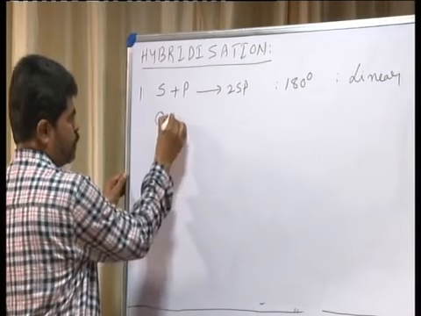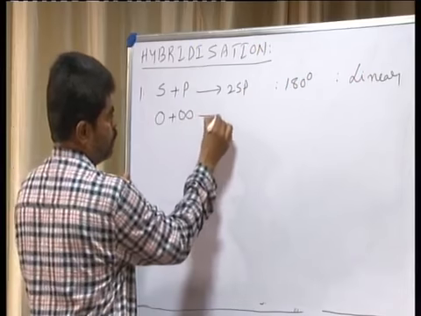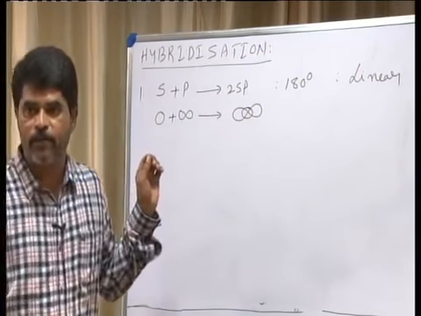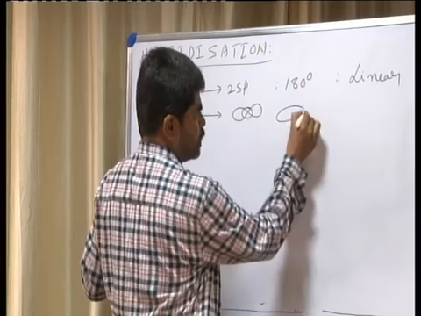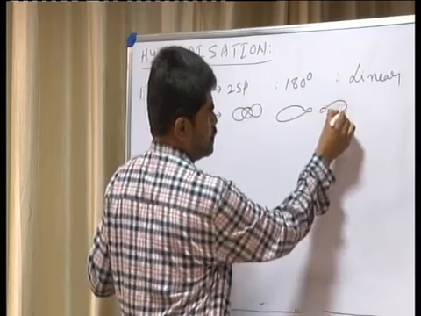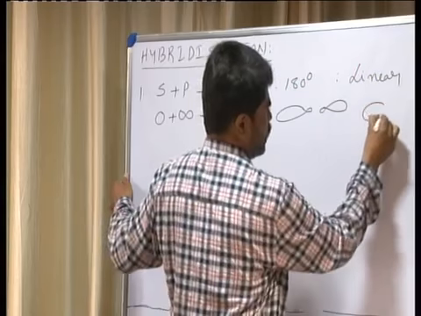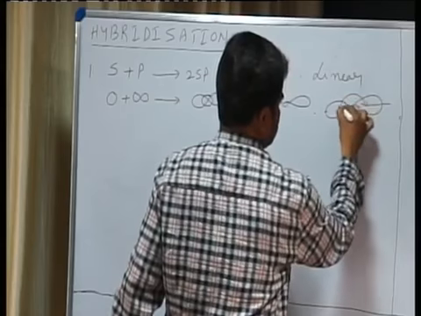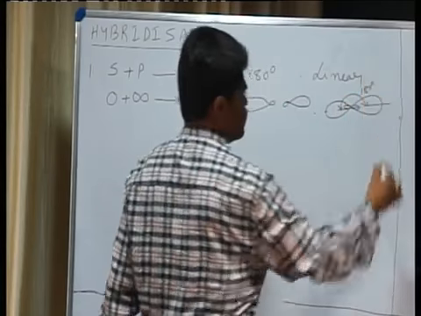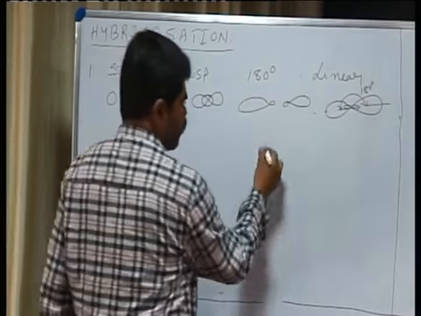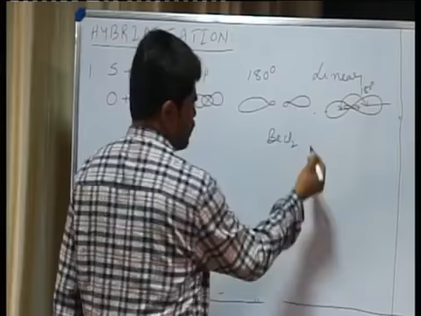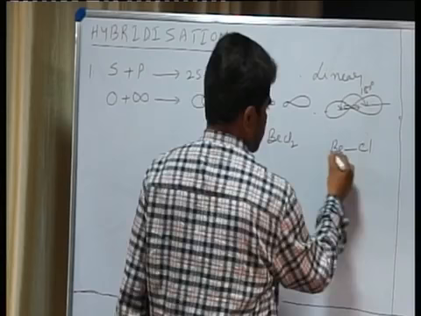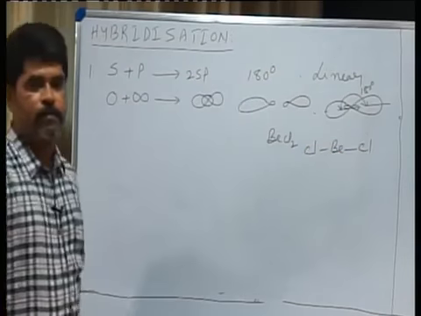It is the s orbital, this is the p orbital. Now reshuffling may be represented like this. Reshuffling of orbitals: one is like this, one is like this, and if you combine both of them you can write it like this. This is the bond angle, it is 180 degrees. Now consider beryllium chloride as an example here. In case of beryllium chloride, Be, Cl and Cl, it has a linear shape.